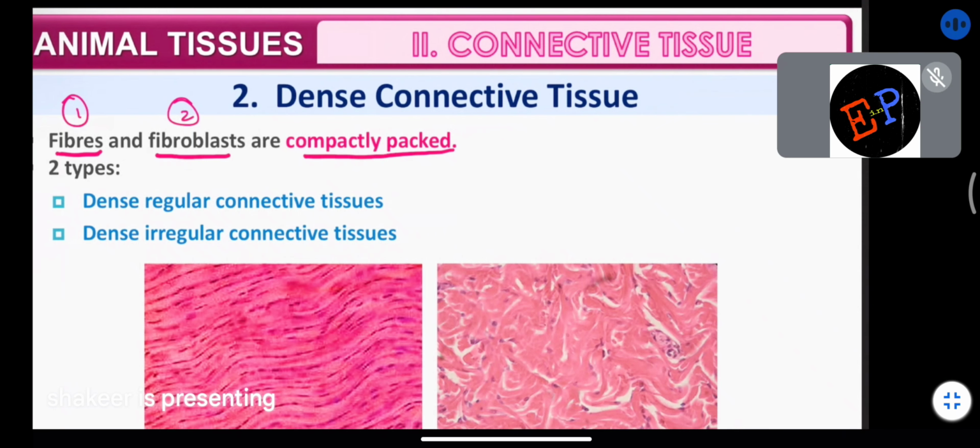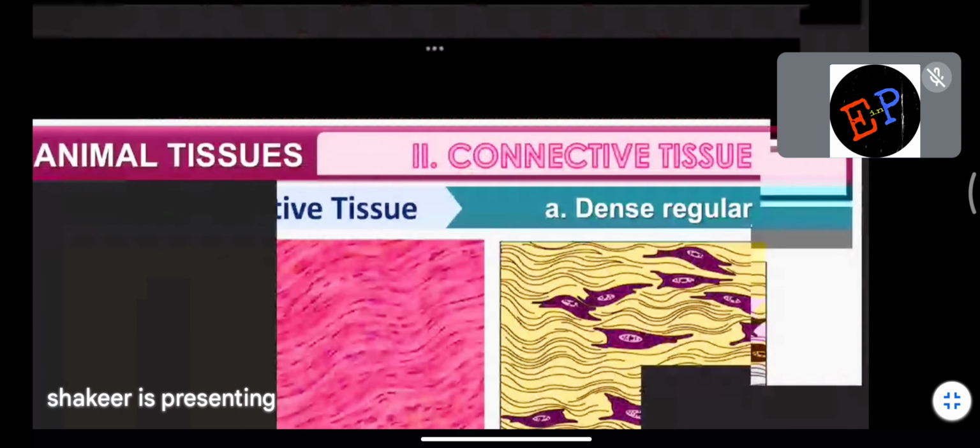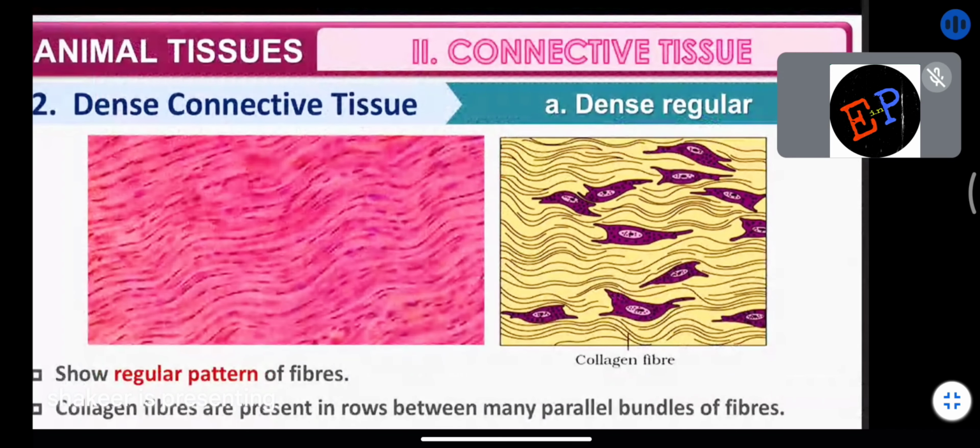In the figure also you can see, there is some regularity in this figure. There is no regularity in this figure. Clear? So that's it. In dense connective tissue, we are studying dense regular tissue. What is meant by dense regular? They show a regular pattern of fibers.